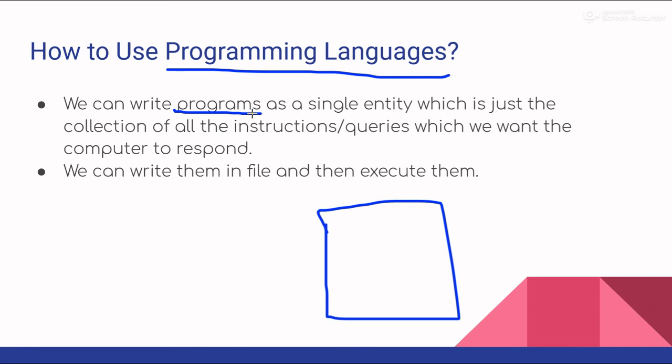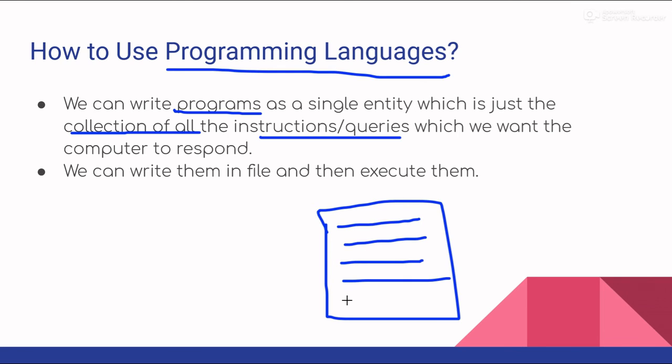Now, what is a program? A program is basically nothing but the collection of all the instructions and queries which we want to give the computer to work on. We can write all those instructions as a single entity somewhere, like in a file or something. And this thing is nothing but a program.